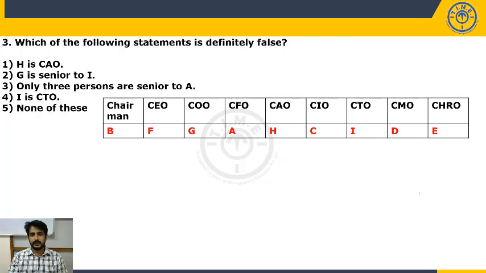Which of the following statements is definitely false? H is CAO. It is true. G is senior to I. It is also true. Only 3 persons are senior to A. Yes. 1, 2, 3. It is also true. I is CTO. Yes, it is also true. So which is false? None of this.